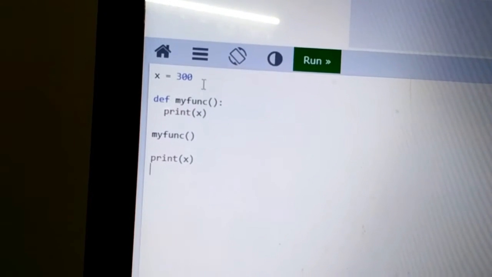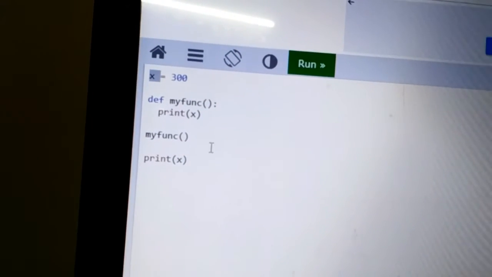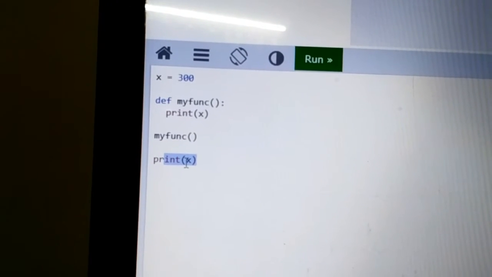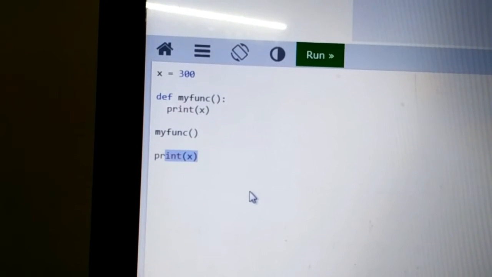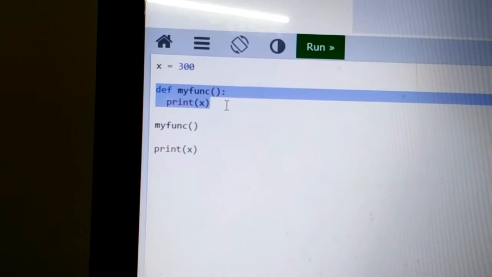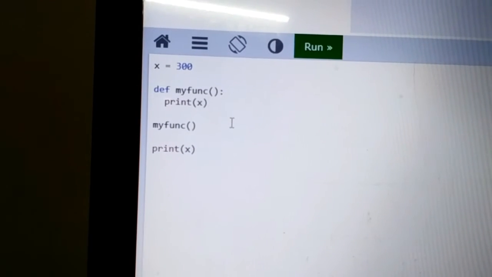See here, x is equal to 300, my function call, and print of x. These three are main function statements. But def my function and the print of x inside it, these two statements are sub function statements.